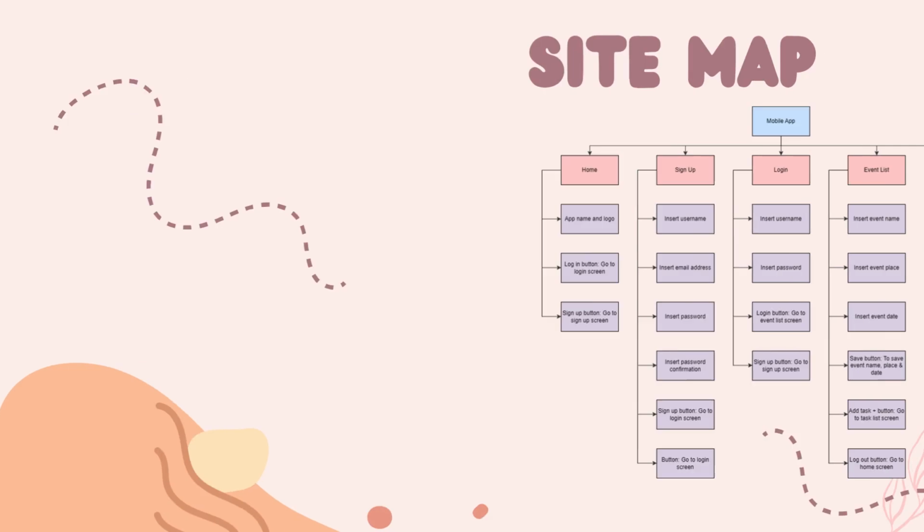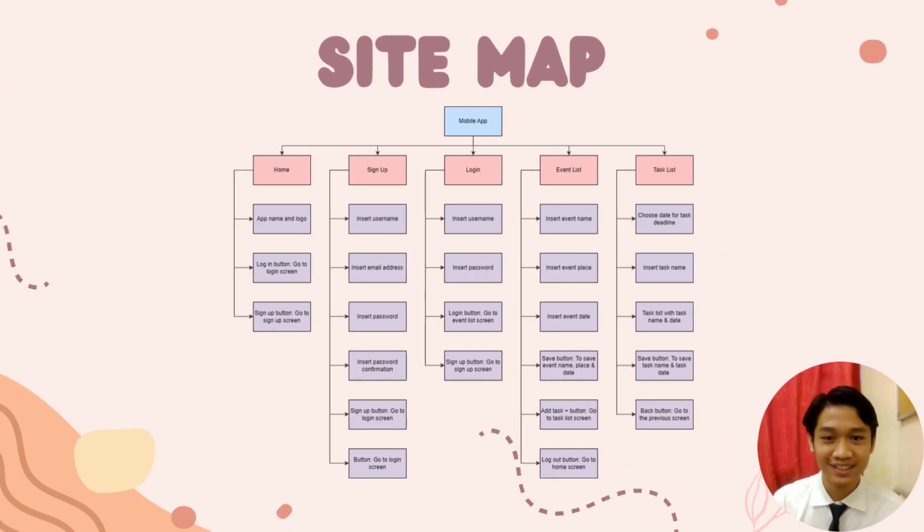That's all for limitations. Next is my site map. It has 5 screens, which are home screen, sign up screen, login screen, event list screen, and task list screen. First of all, home screen: it has the app name and logo. It also has a login button, which will go to the login screen, and then it also has a sign up button, which will go to sign up screen.